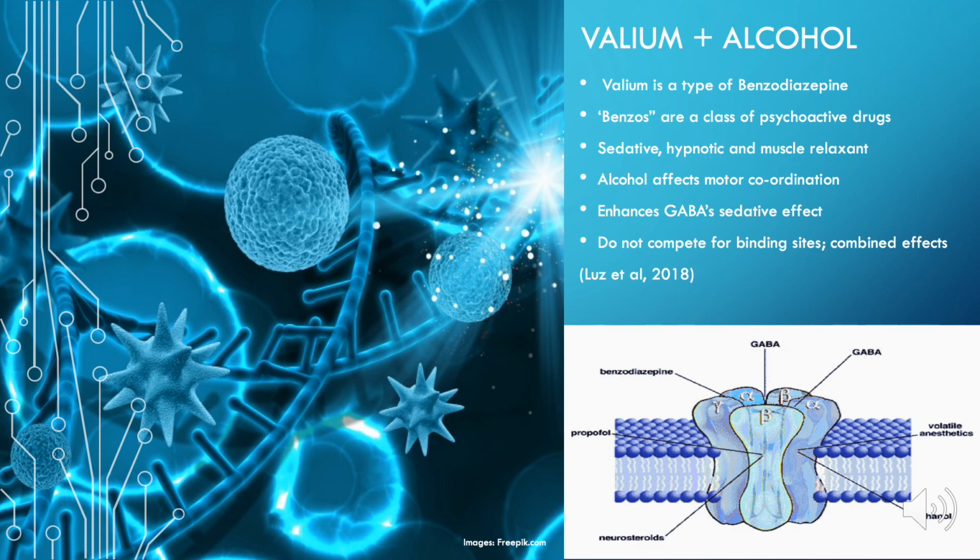The interesting thing is that GABA-A receptor has separate binding sites for all these chemicals. That means that they are not competing for the same site, but can all bind at the same time and combine their effects. We can see the benzo binding site, two GABA binding sites, and an ethanol binding site.